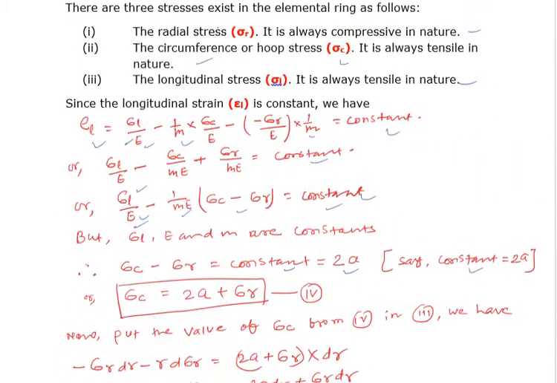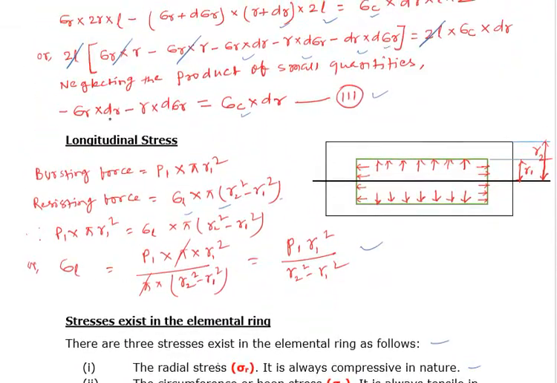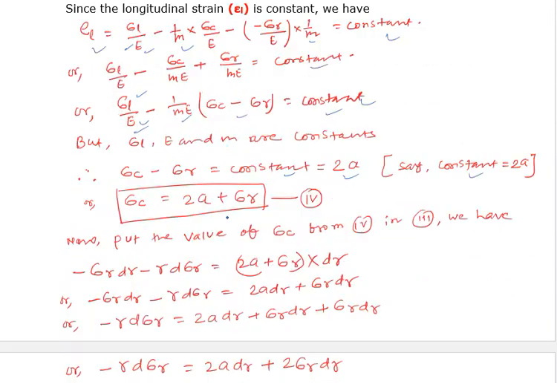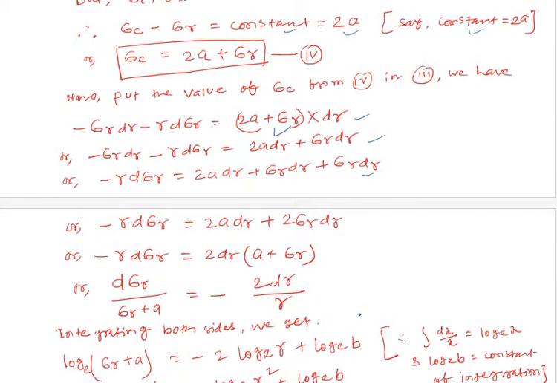We have calculated in equation number 3: minus sigma R into dr minus R into d sigma R is equal to sigma C into dr. So we put the value of sigma C as 2A plus sigma R into dr. So minus sigma R dr minus R d sigma R is equal to 2A dr plus sigma R dr. So minus sigma R minus R d sigma R is equal to 2A dr plus sigma R dr plus sigma R dr, so 2 sigma R into dr.